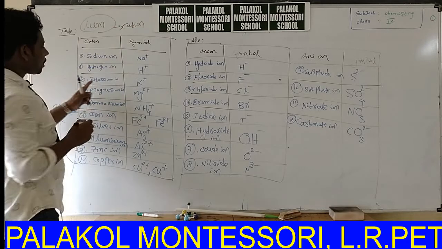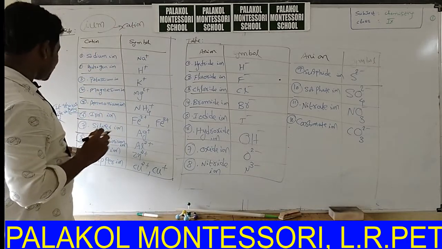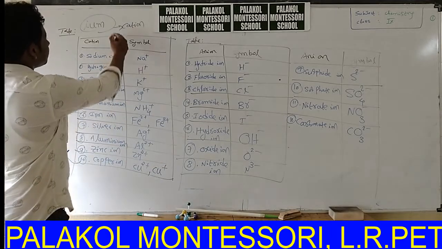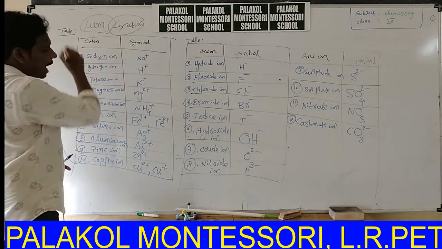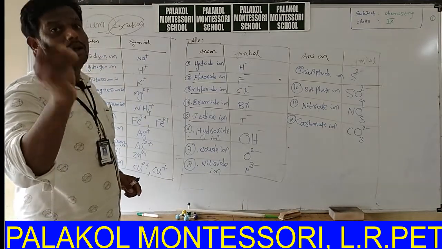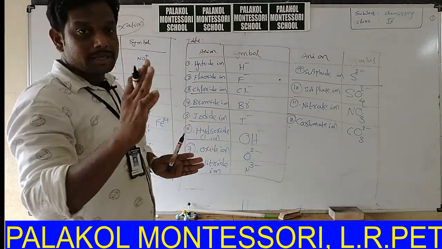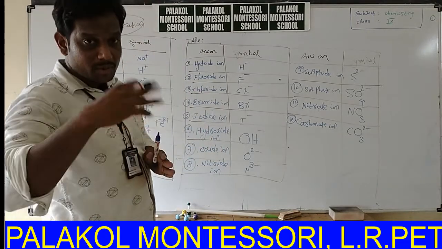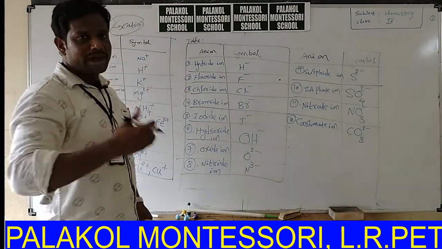Sodium, potassium, magnesium, aluminium. Ium is the code for cations, only for some cations. But ide and ate are the endings only for anions. Hydride, fluoride, sulfide, chloride.